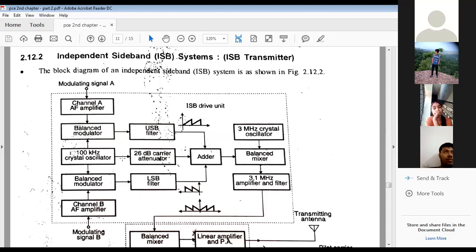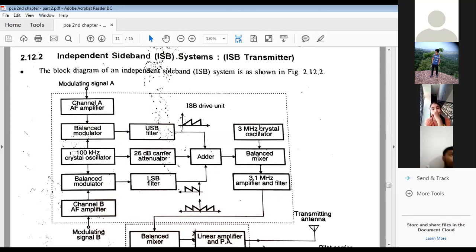Along with this, look at the 100 kilohertz crystal oscillator, which is generating a carrier. We have to reduce this carrier by 26 dB, which we are calling the pilot carrier. So three pieces of information: upper sideband, lower sideband, along with the reduced carrier. The three are added together, and the output of the adder is again given to the balanced mixer.